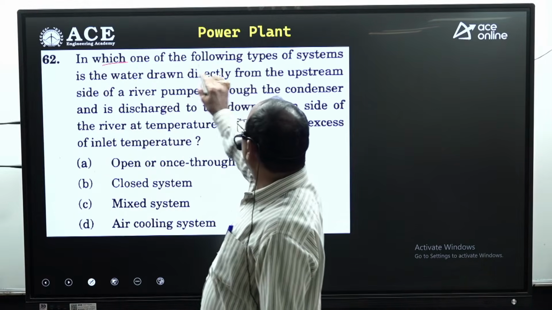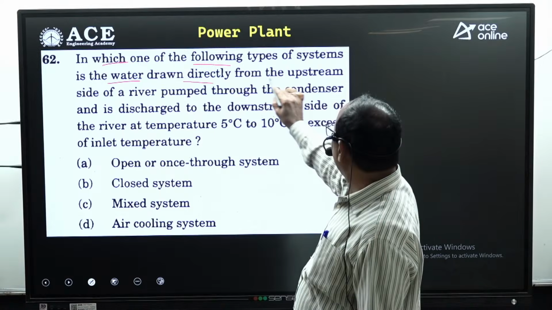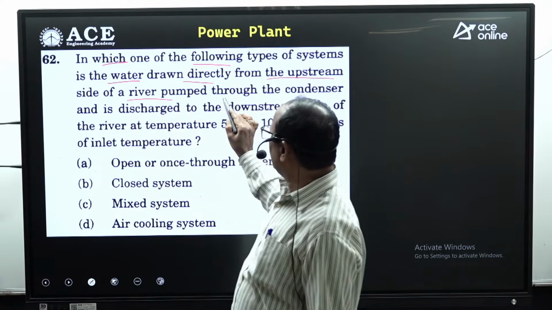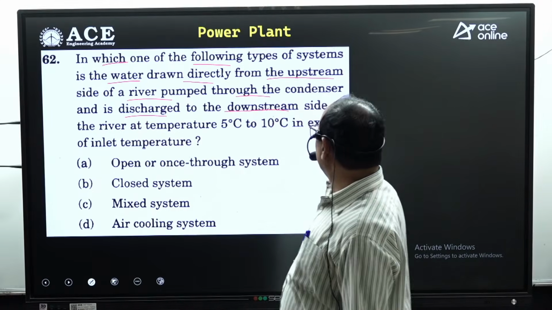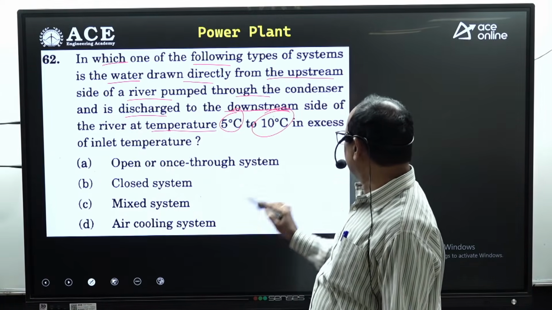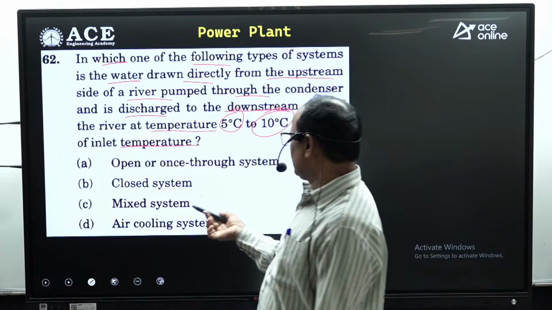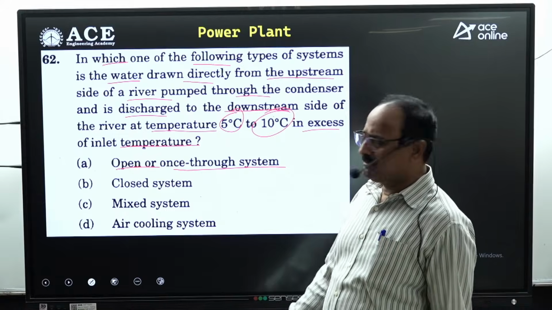In which one of the following types of system is the water drawn directly from the upstream side of a river, pumped through the condenser and discharged to the downstream side of the river at a temperature 5 degrees centigrade to 10 degrees centigrade in excess of inlet temperature? That is called open or once through system. These are the questions from power plant engineering.